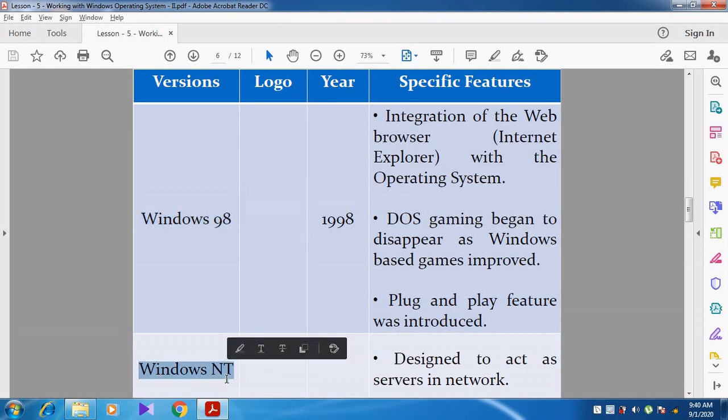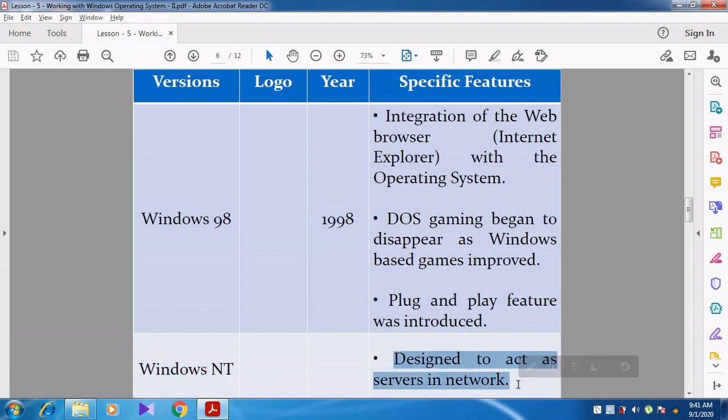Then Windows NT. So it does not contain a version year here; the year is not mentioned. Windows NT means Windows New Technology. It was developed between 1998 and 2000. So it acts as a server in the network. It acts as a server in the network.